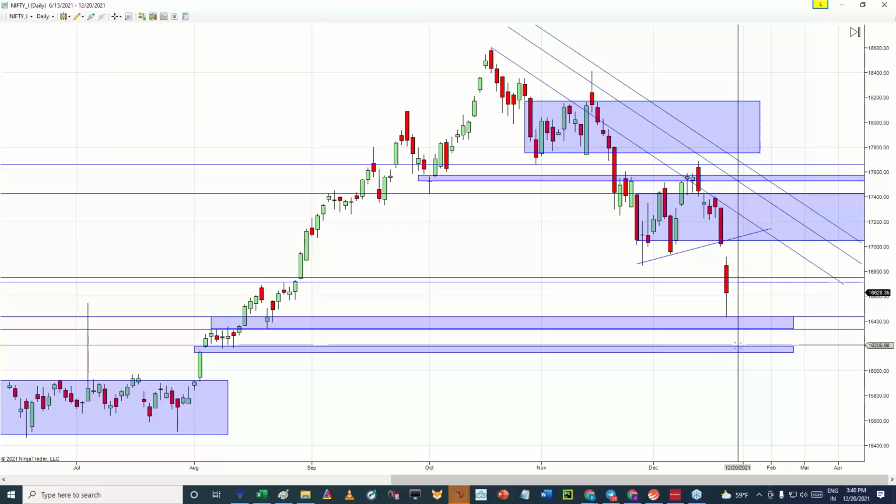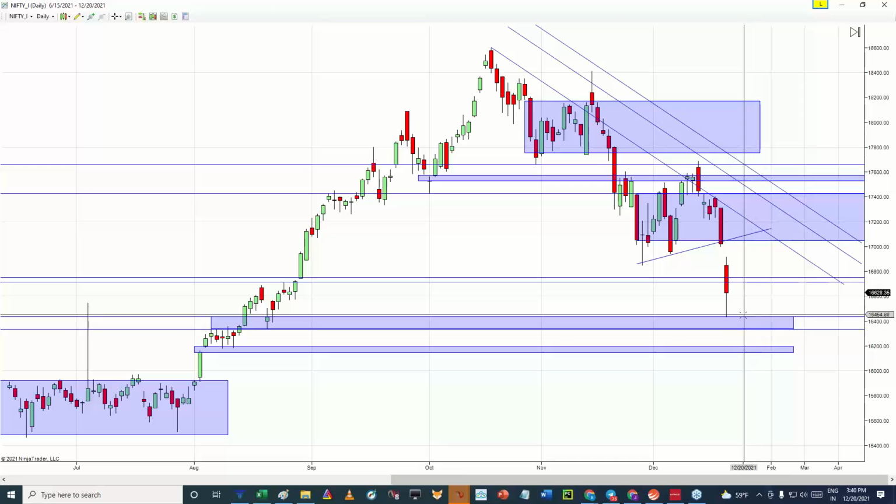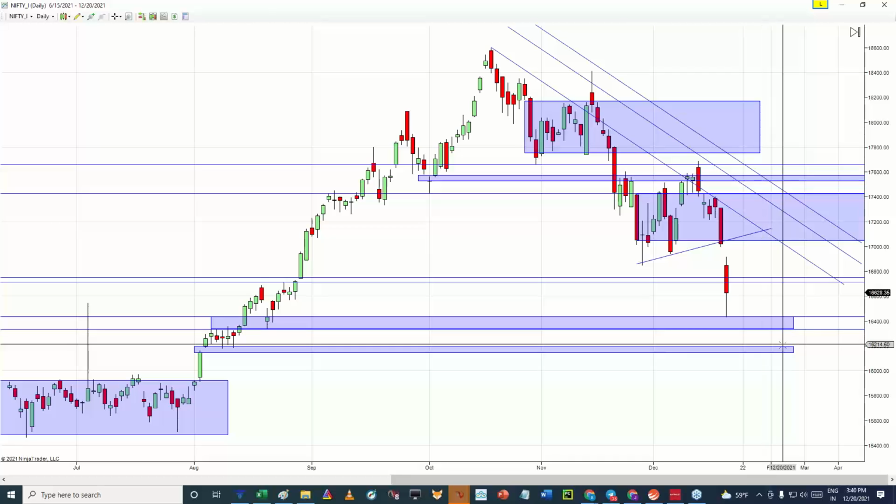We can still expect prices to keep coming down, and as long as prices keep coming down, there can be a possibility for the market to keep on testing these demand zones around 16,400 as well as 16,161, right? So you need to keep a watch on these areas.